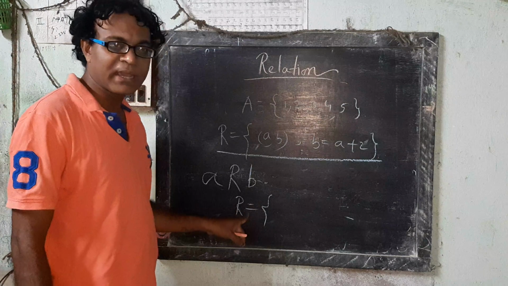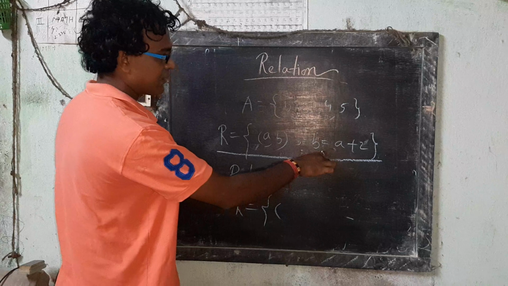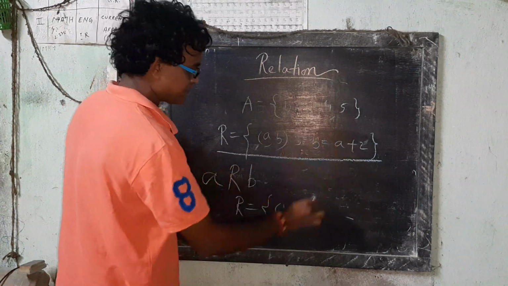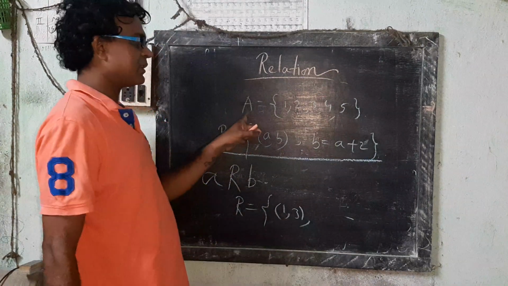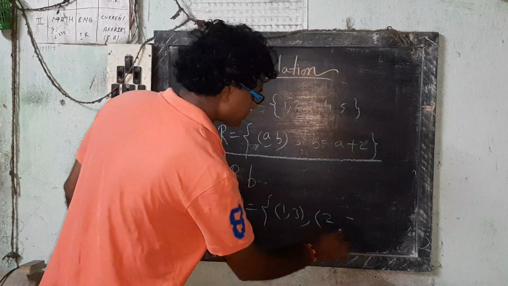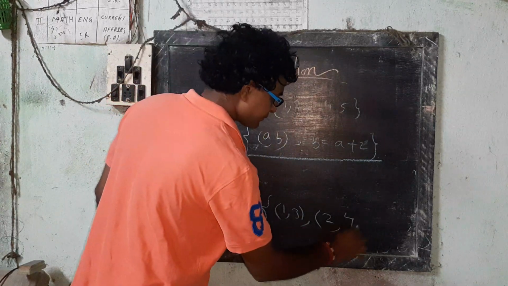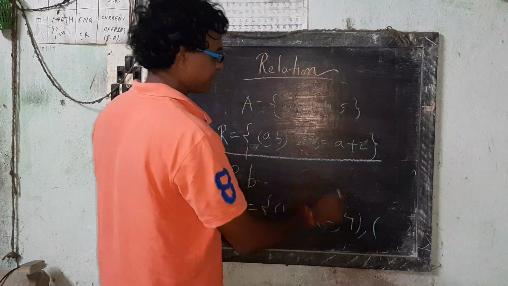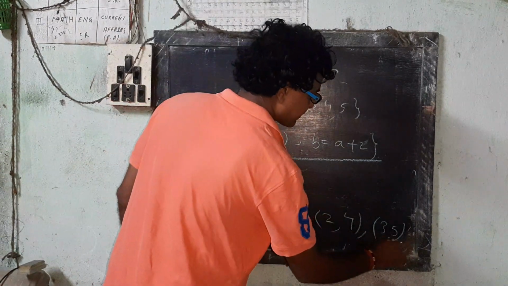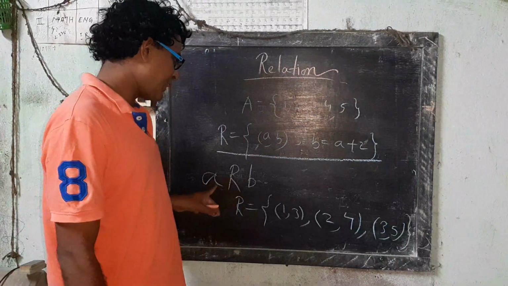And we write R as roster form, which is, let us consider a, let us consider 1 and b 1 plus 2, that is 3, which is existing in set A. Now let us 2 plus 2 is 4, which is existing in set A. Now 3 and 3 plus 2 equals to 5, which is existing in set A.